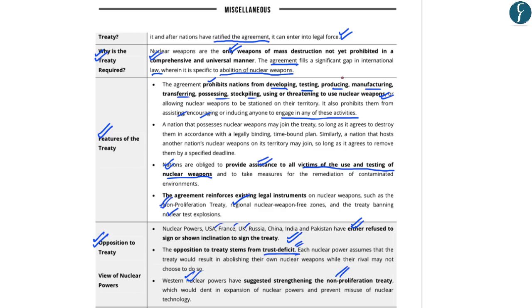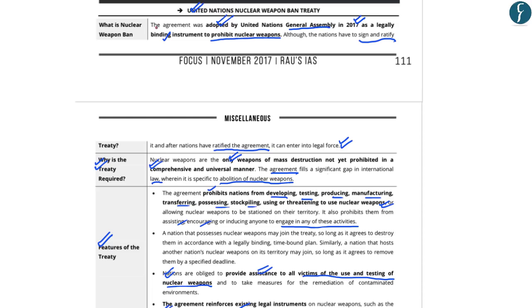Now, hopefully, up till here, you have understood that the Nuclear Weapons Ban Treaty was adopted by the United Nations General Assembly in 2017 and that it is a legally binding instrument to prohibit nuclear weapons. But it can only enter into legal force after it has been ratified by a specific number of countries. The reason this treaty is required is that nuclear weapons are the only weapons of mass destruction which are not yet prohibited in a comprehensive and universal manner.